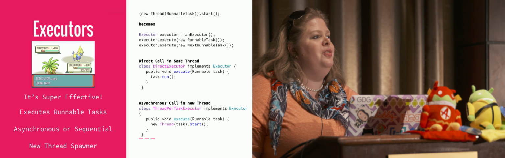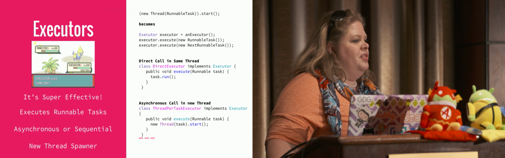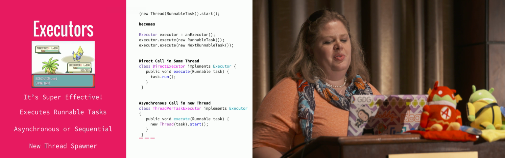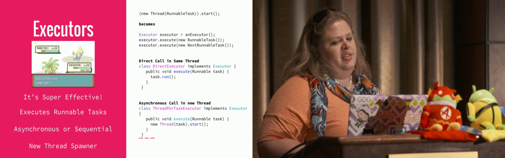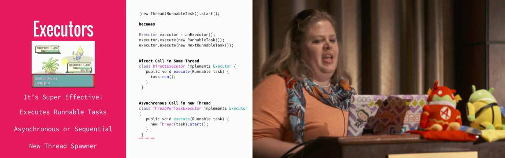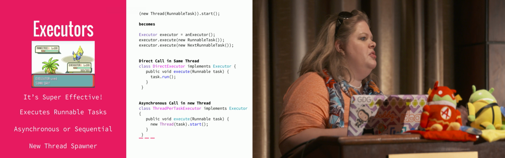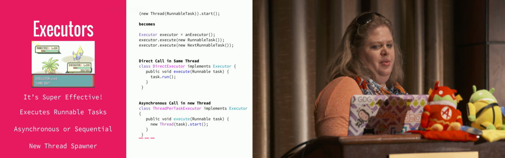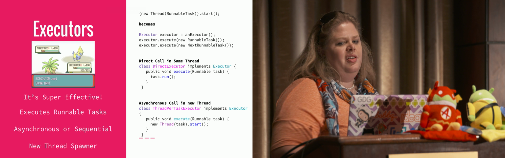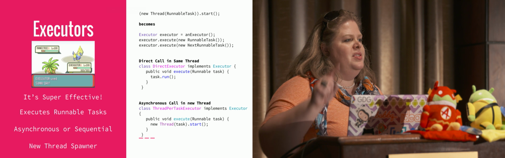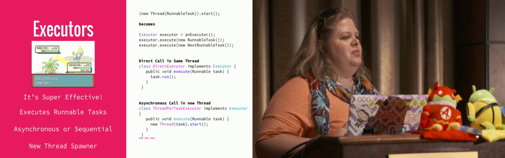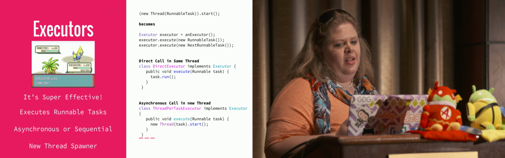So I can do two things with it. I can make asynchronous threads and spawn them, or I can have a situation where I'm making them fully synchronous. If you look at the top, I have to write this new thread, runnable task, hand it start, and that's assuming I have no other variables to pass into it. Now, with an executor, I can declare a single executor and run multiple tasks on that one executor. That one executor will be able to generate multiple threads for me.